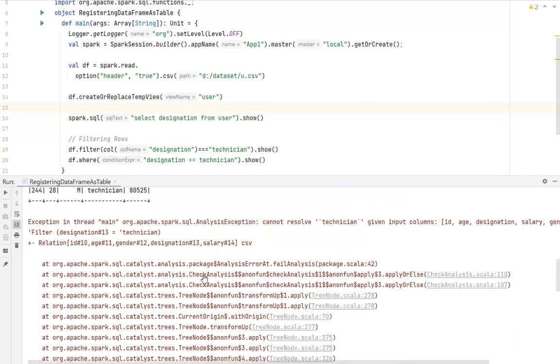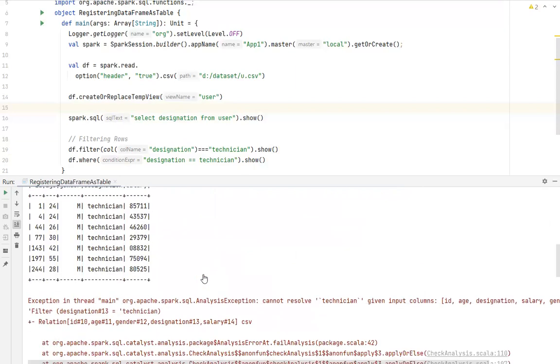Something like, one second. What is wrong? Cannot resolve technician given input columns. Sorry, cannot resolve technician. Okay, I think this statement has gone wrong.